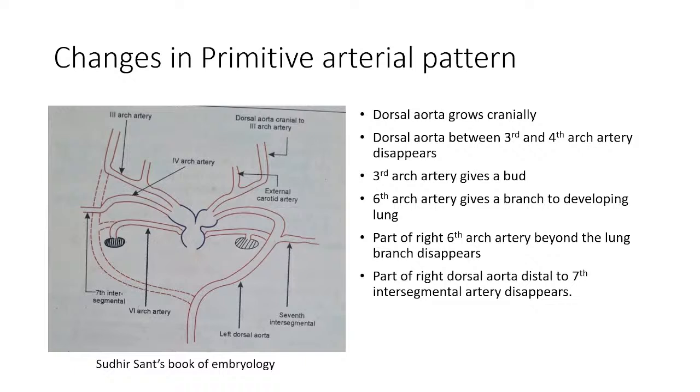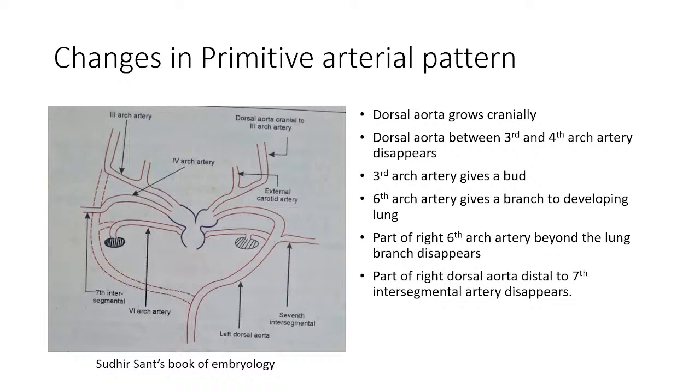Next change: the sixth arch artery gives a branch to the developing lung bud, so the developing lung gets a branch. Next, the part of the sixth arch artery distal to the lung bud disappears. And the next change is that the part of the right dorsal aorta, the dorsal aorta on the right side, distal to the seventh intersegmental branch disappears.